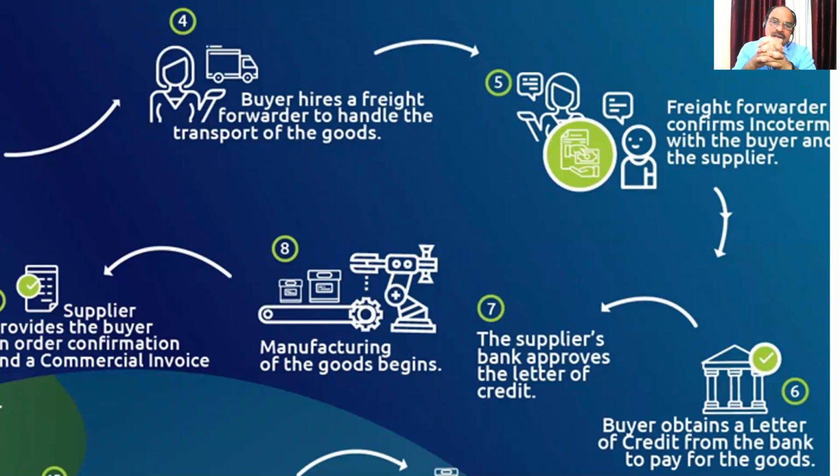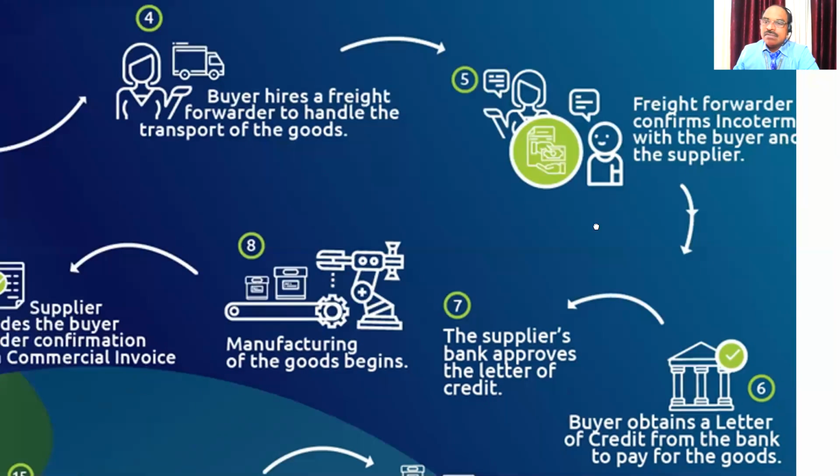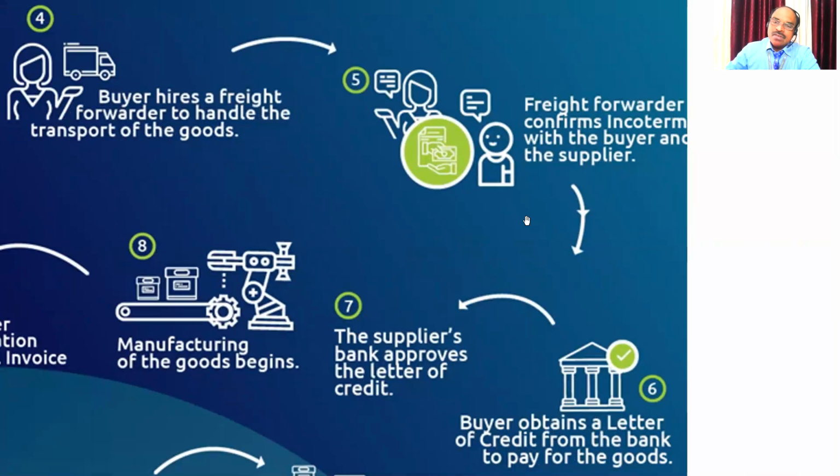Okay. So now Melvin is thinking and approaching a freight forwarder. The freight forwarder may be Vijay Krishna. Melvin approaches Vijay Krishna, and Vijay Krishna says, don't worry, Melvin, I will take the risk of the goods from Cynthia to you. And now Melvin is going to fix the terms and conditions. Be clear.